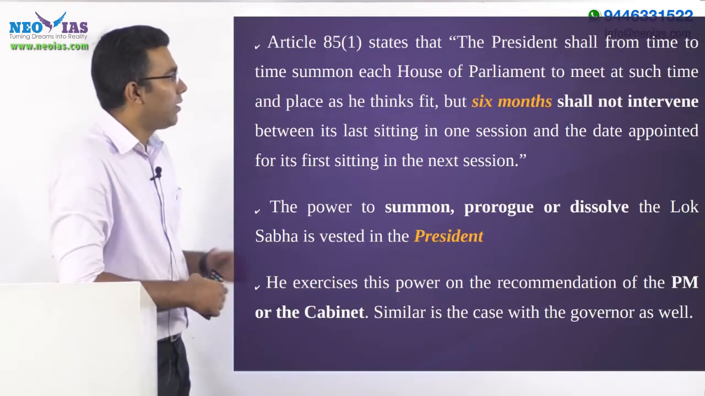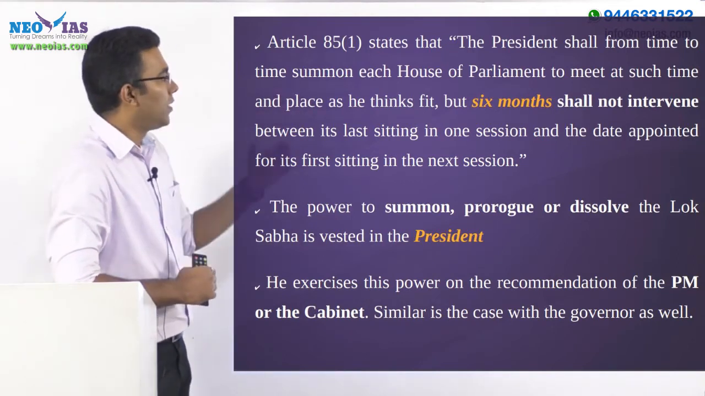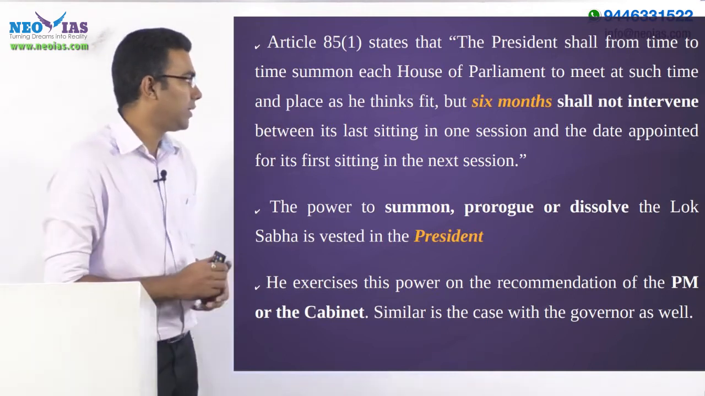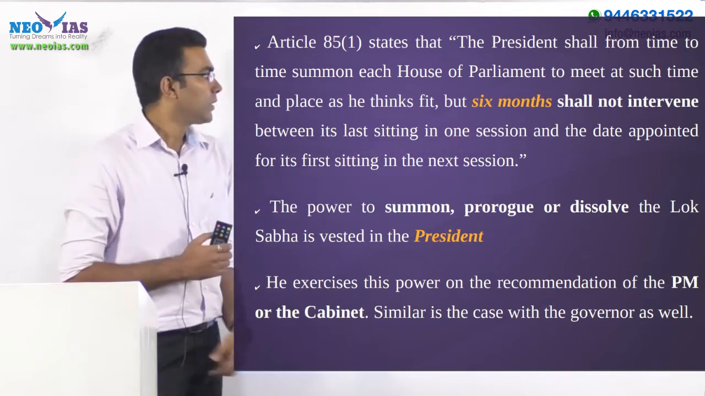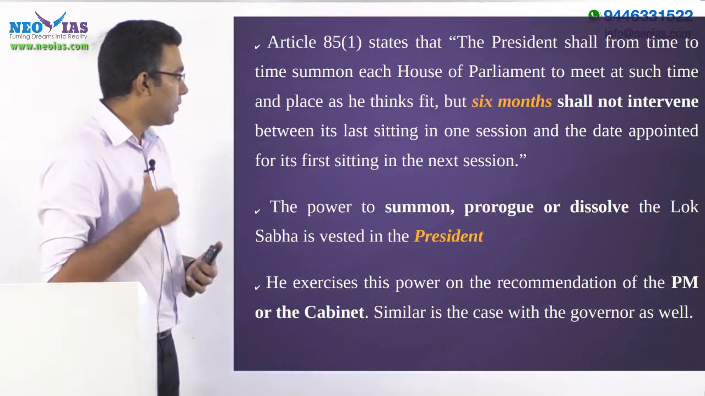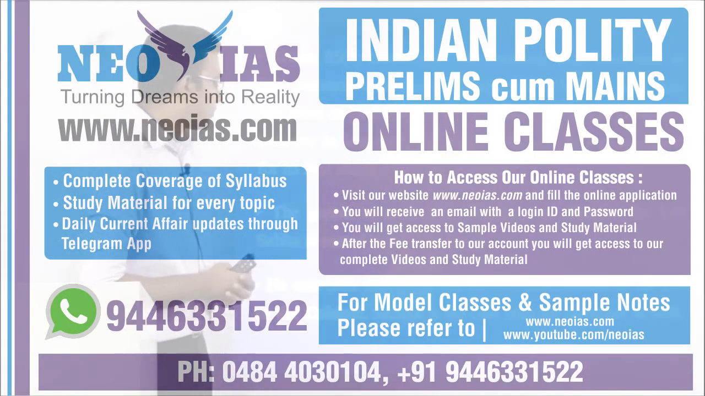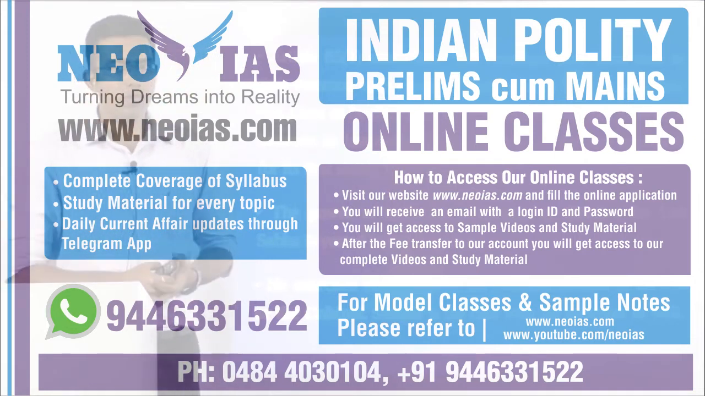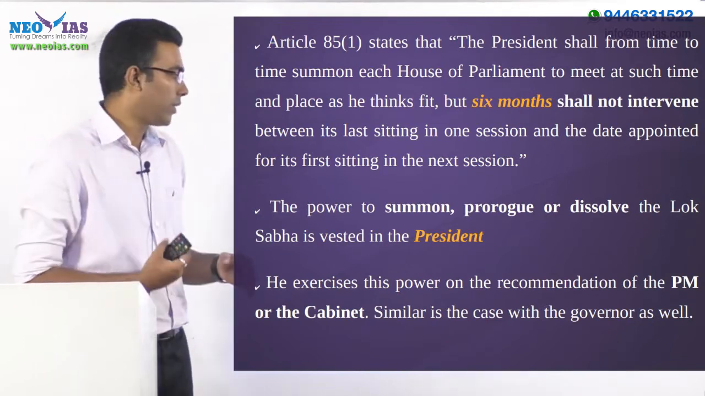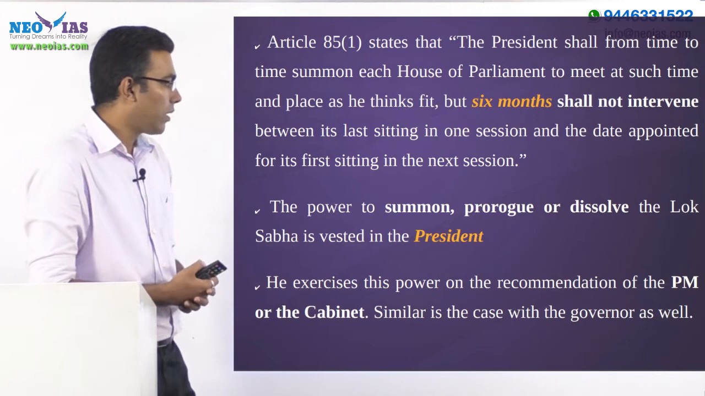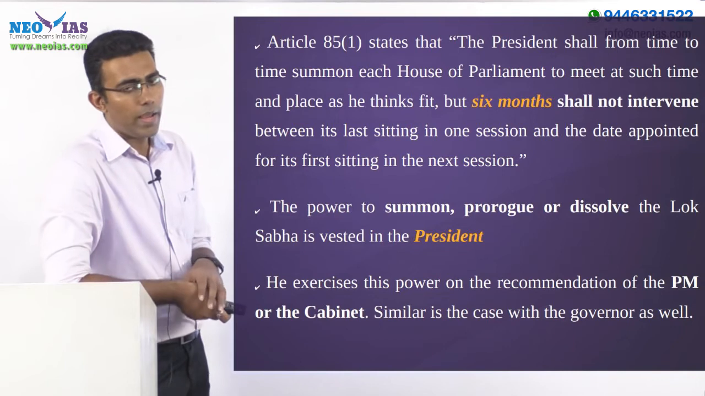Article 85(1) states that the President shall from time to time summon each House of the Parliament to meet at such a time and place as he thinks fit, but 6 months, it explicitly mentions 6 months, shall not intervene between the last sitting in one session and the date appointed for the first sitting in the next session. Also, the power to summon, prorogue or dissolve the Lok Sabha is only given to the President, not to any other constitutional authority. He exercises the power on the recommendation of the PM or the Cabinet. Similar is the case with the Governor as well.